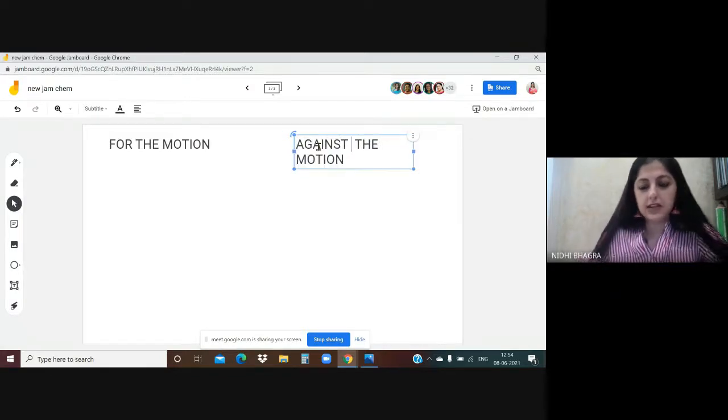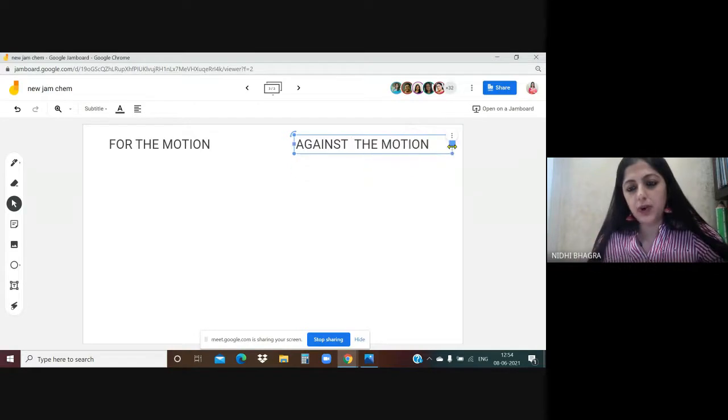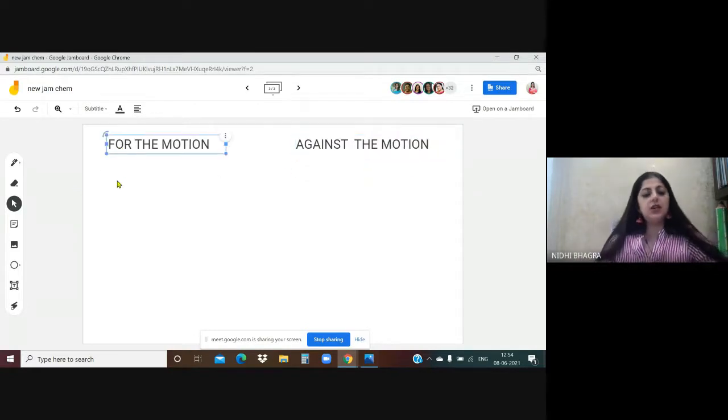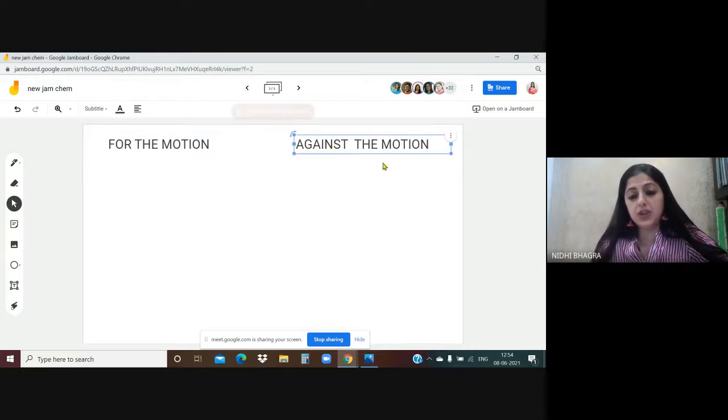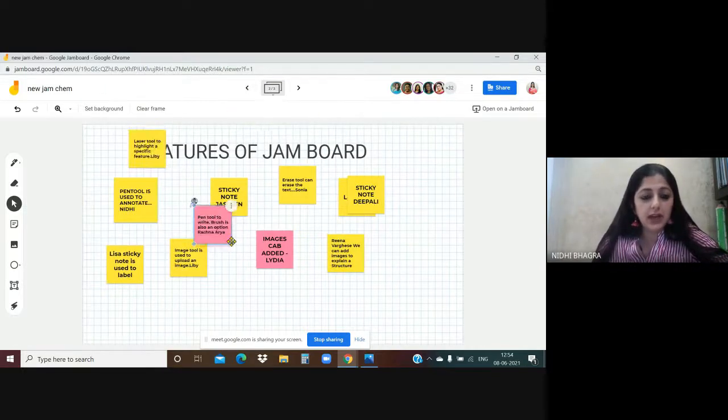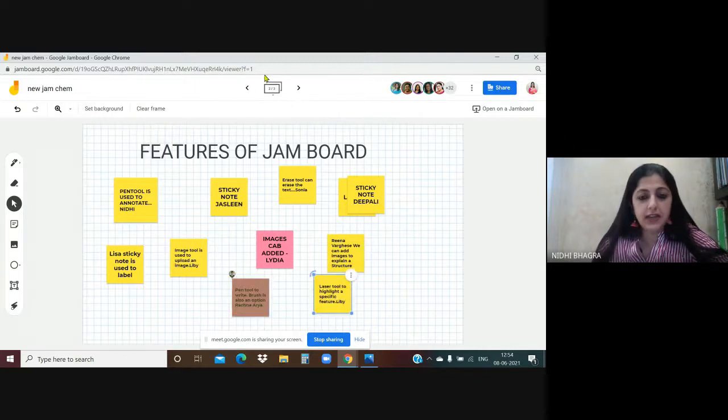So the topic is, should cell phones be allowed in the school for students? So you can pick up a sticky note, write your opinion. If you are writing for the motion, then under the heading for the motion, you have to place your sticky note. If you are against the motion, you can write it against the motion. This way, you can perform this activity.